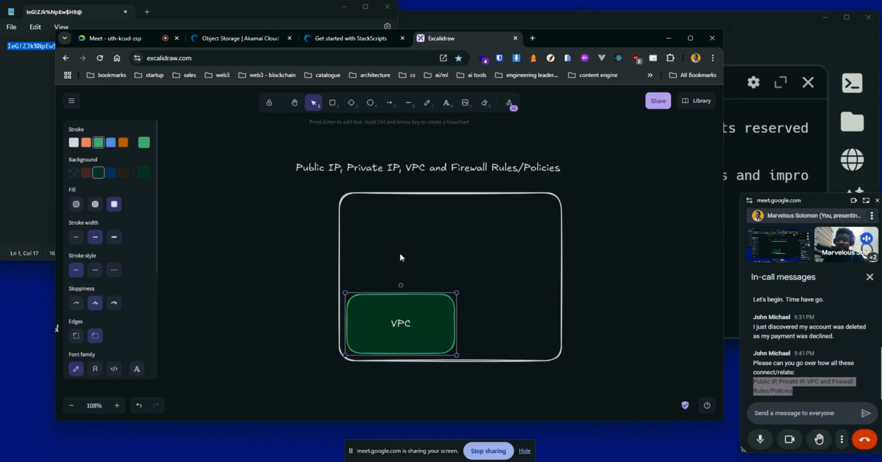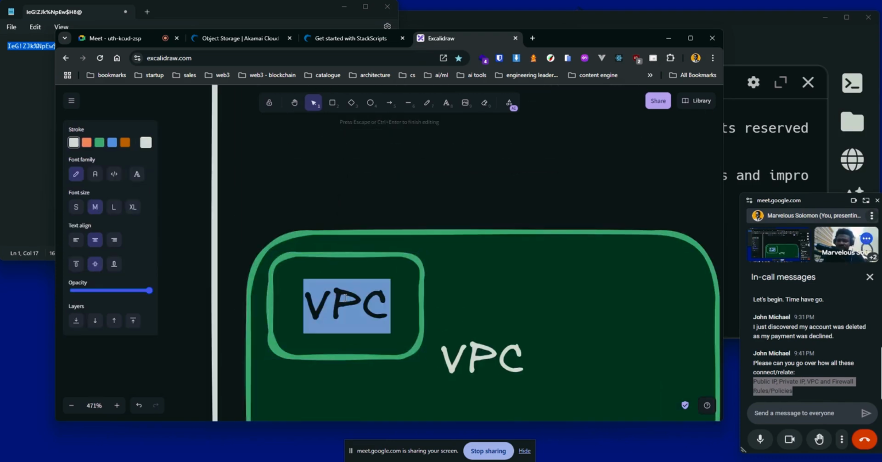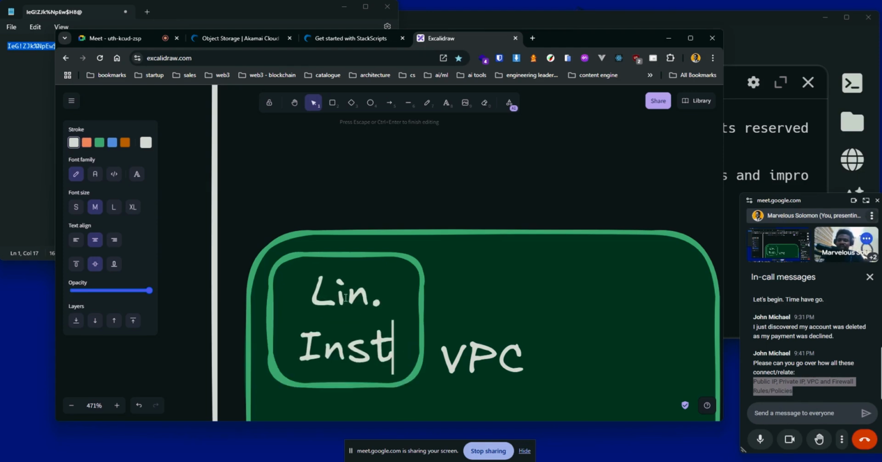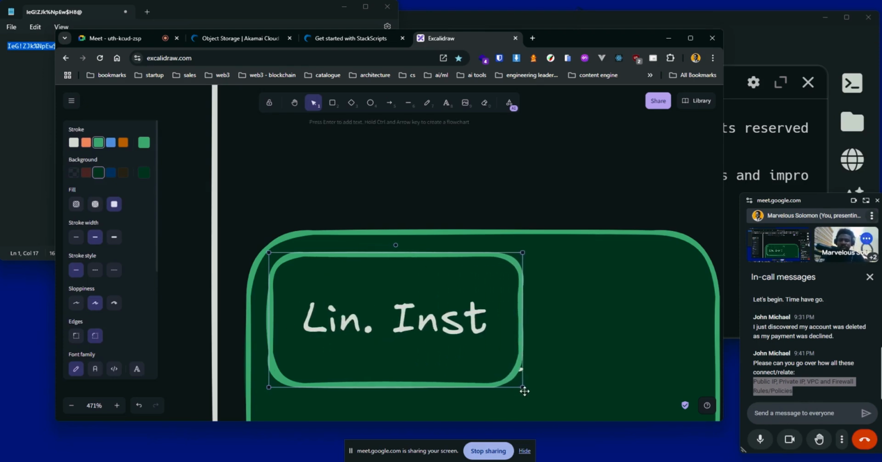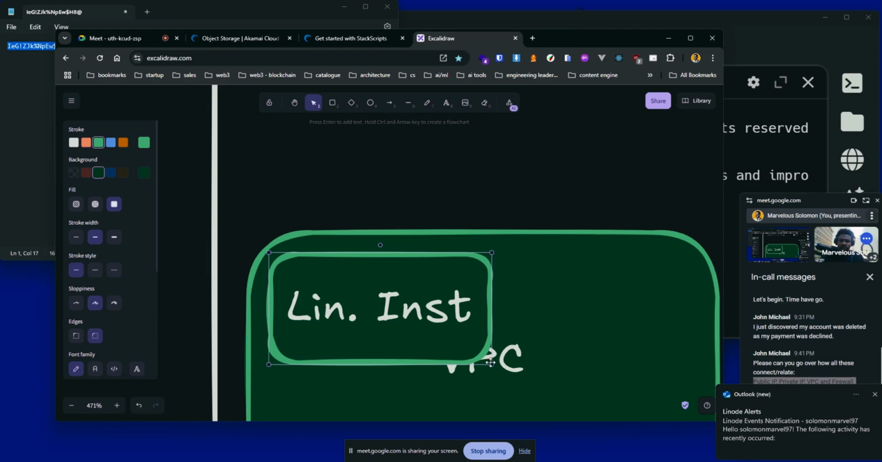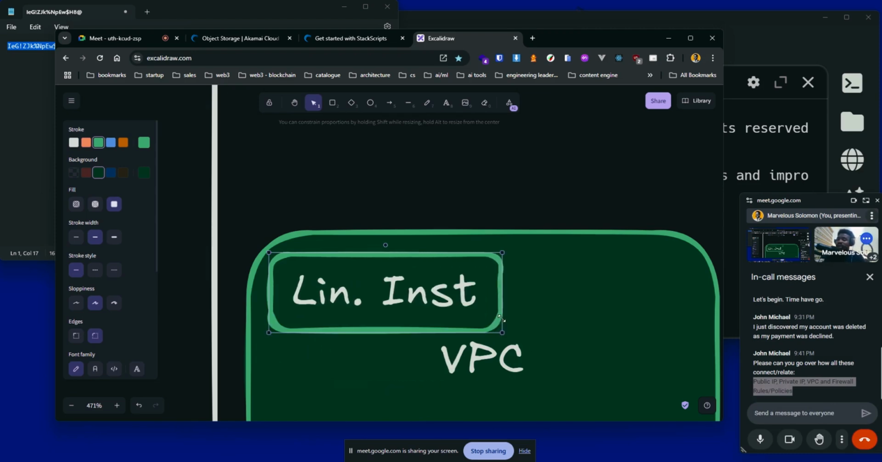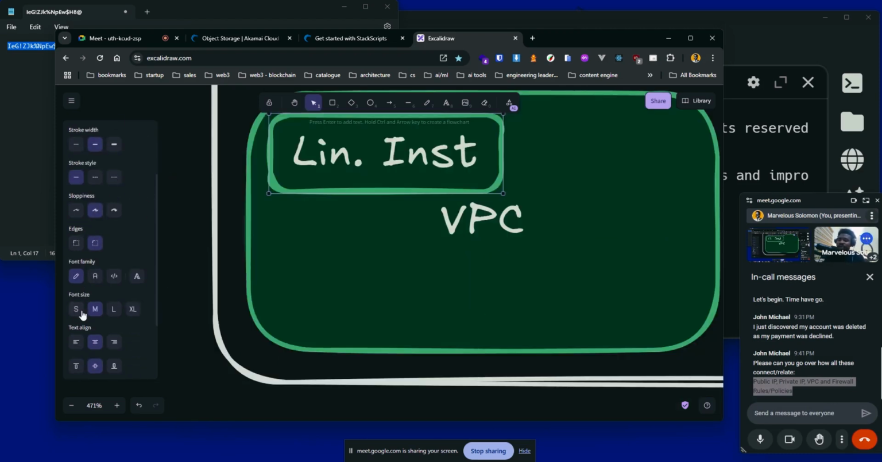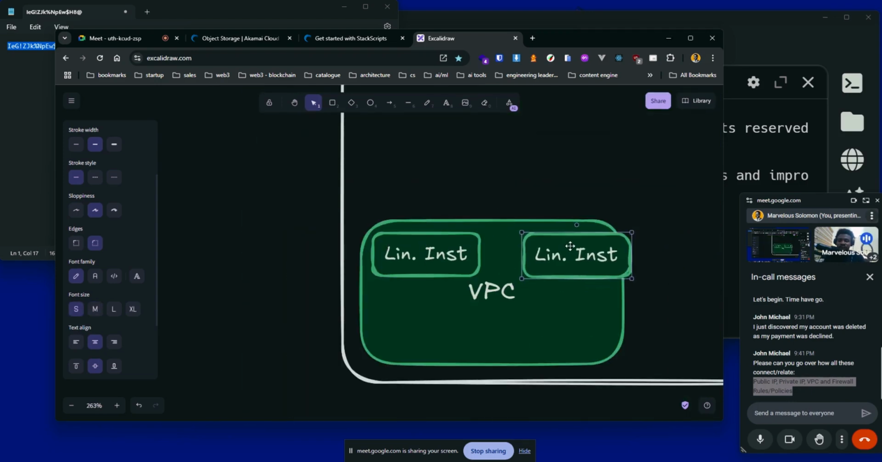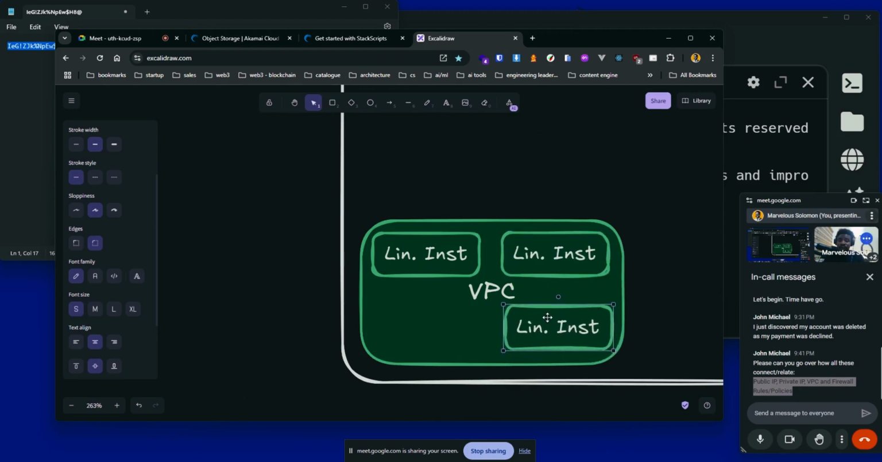So whatever you create in here, let's assume you create an instance, like a Linode instance. Let's call it Linode instance. Let's make that smaller. Does that work? Okay, I can just make it small. Yeah. Okay, so you create this Linode instance. You can have multiple Linode instances in here, and they are all within this VPC, which means when you create this VPC, you automatically have some set of configurations.